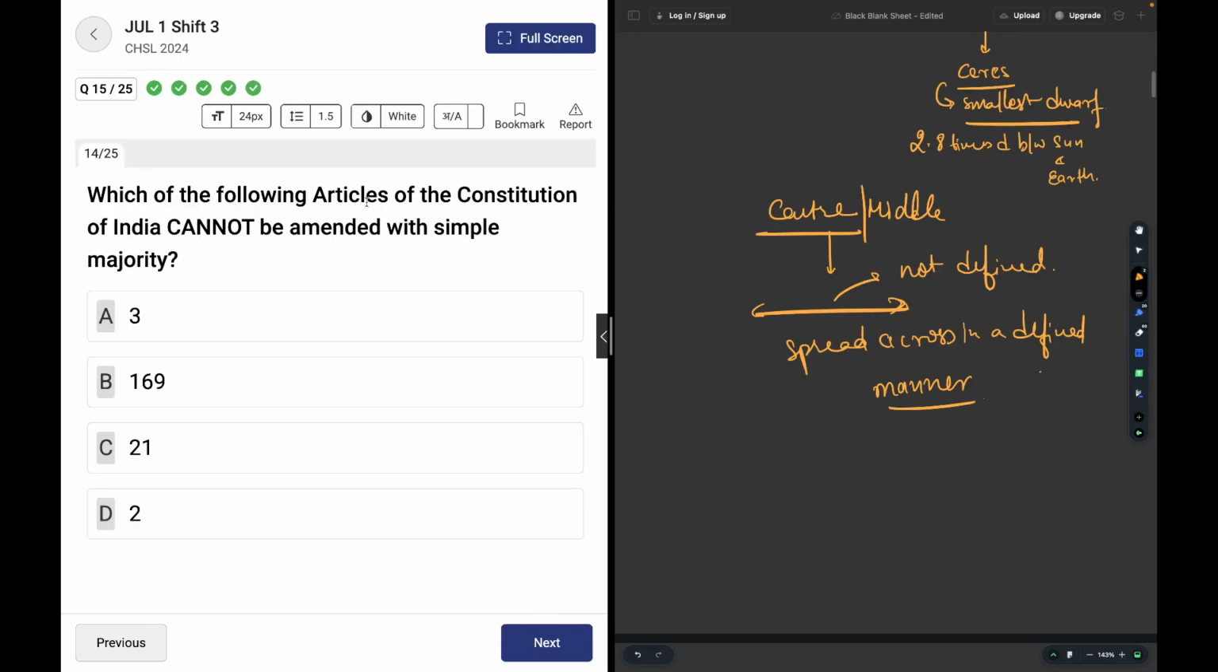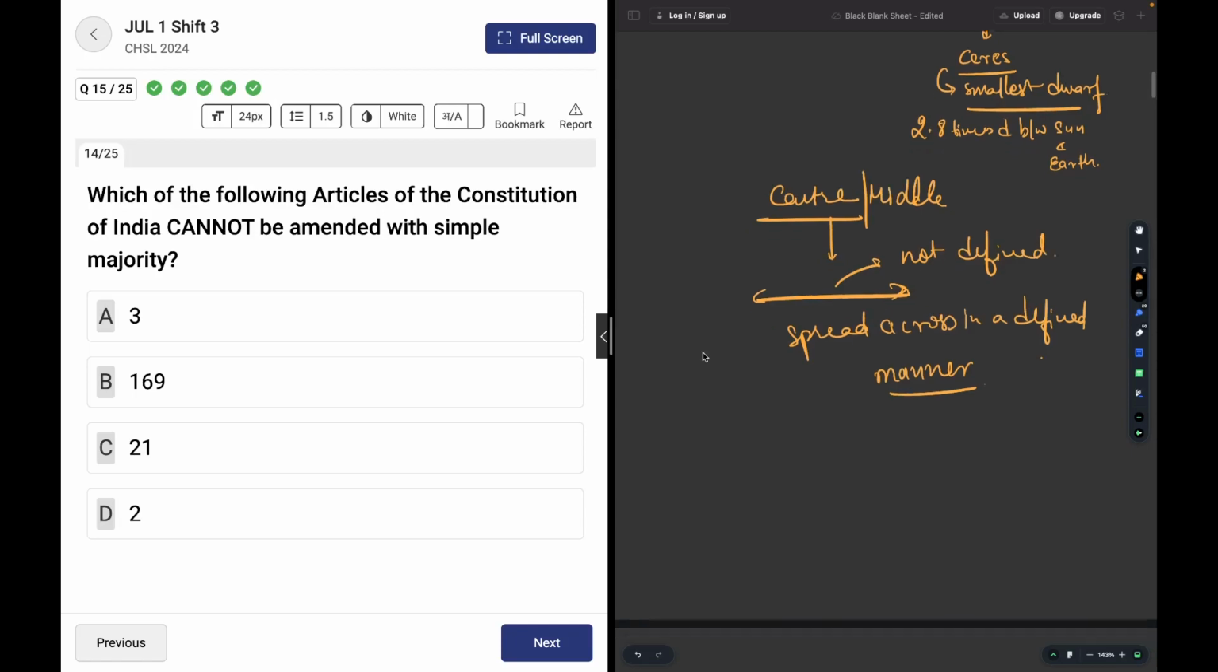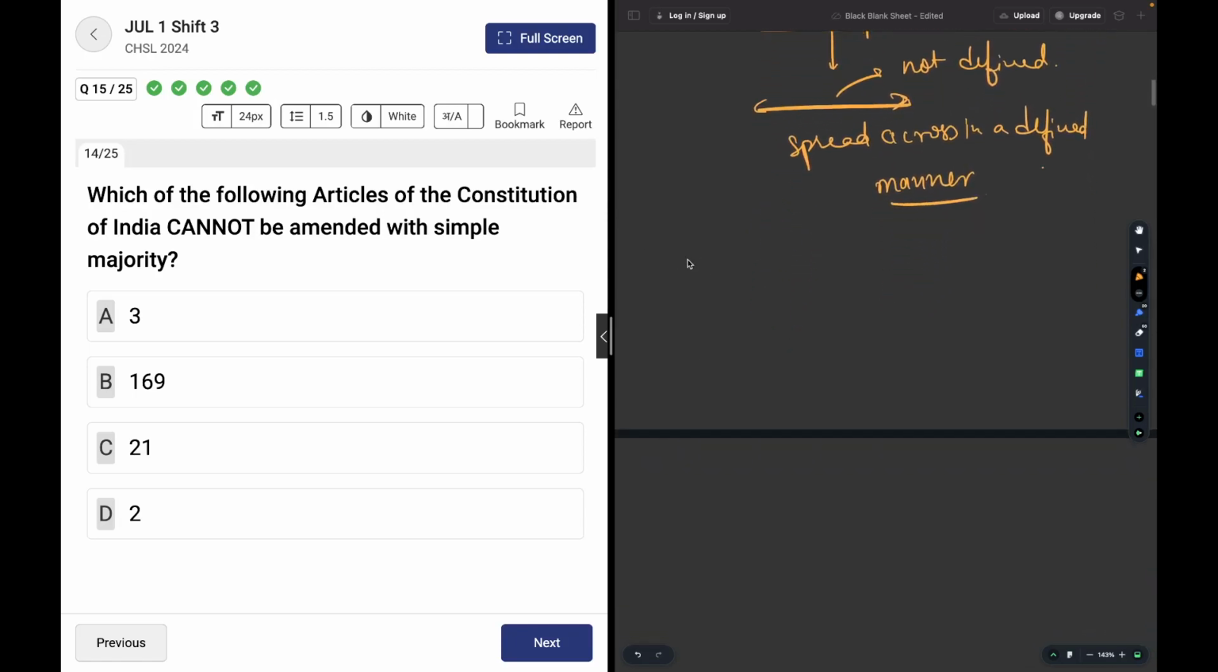Moving on. Articles of the constitution cannot be amended with simple majority. Okay, I will first try to identify all the articles. Article 2 is name of states. Article 3 is the size or new territory of the states. Then Article 169 is something which I will have to check. Article 169 is particularly legislative council creation.